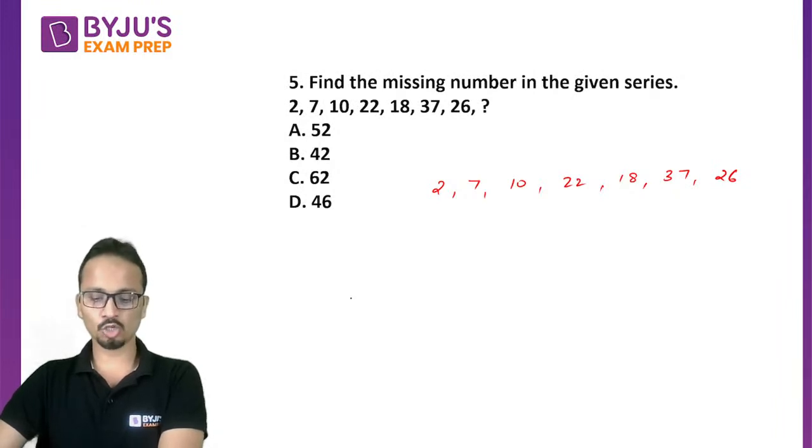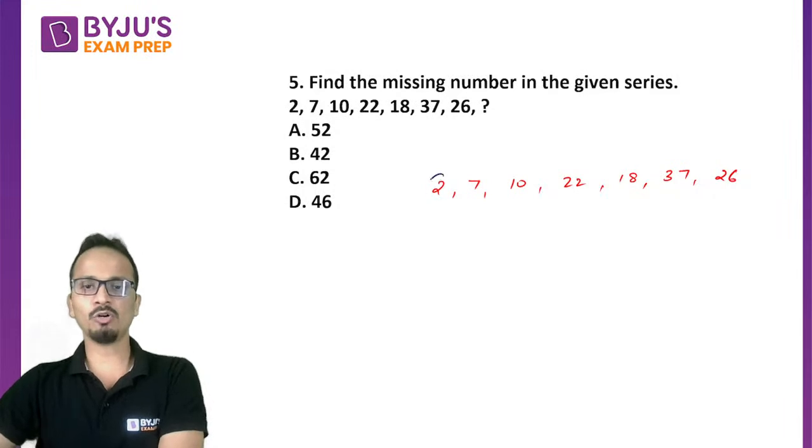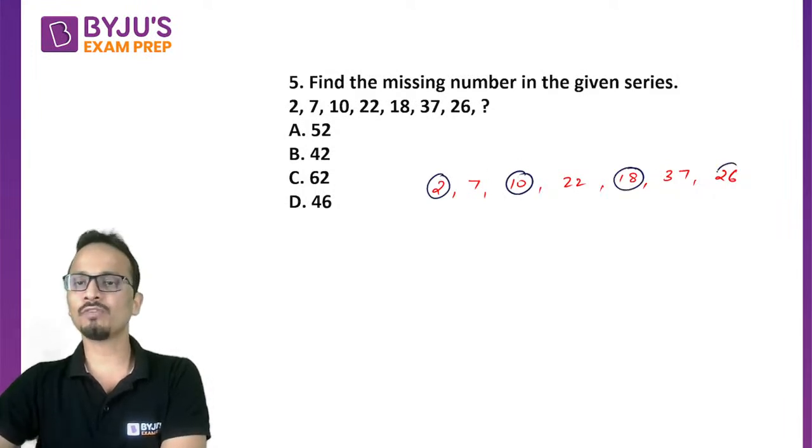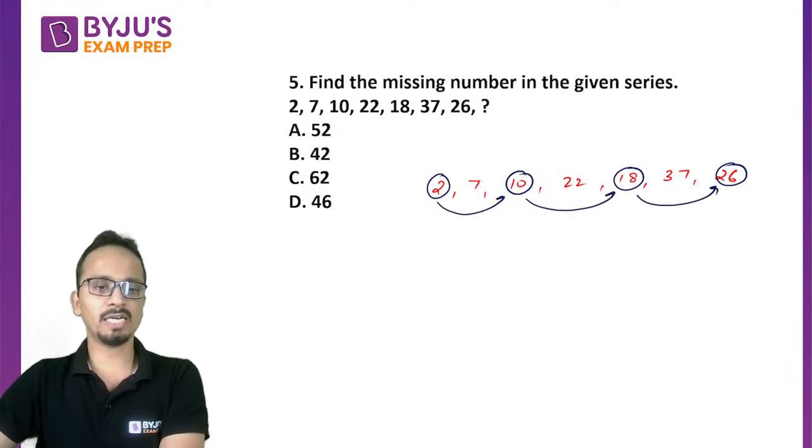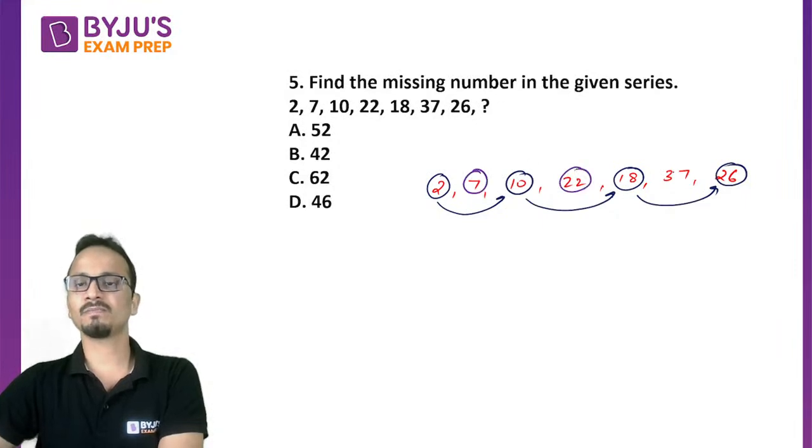Exactly, Movies Malik. Good. So now the hint is that this is a question of alternate series. So one series is this one, and the other series is, wait, I'll highlight it with a different color. So this is the other series.